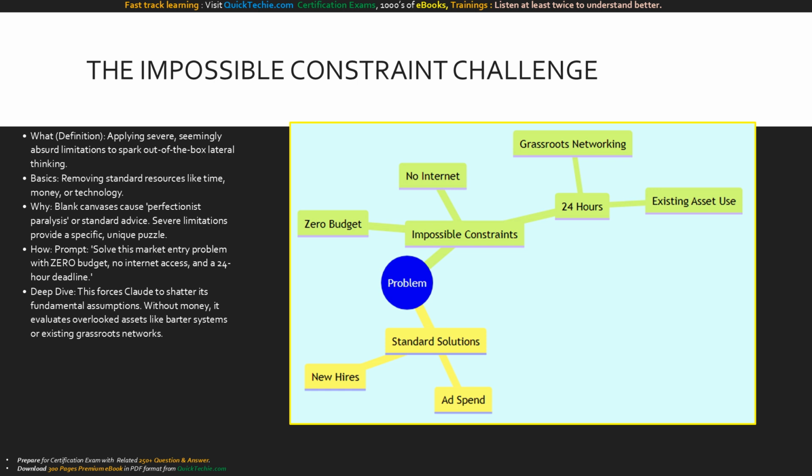This mind map contrasts standard problem-solving with our impossible constraints methodology. At the top, standard solutions rely on typical resources like ad spend. But by branching into impossible constraints, cutting off budgets and internet, the AI is forced to generate entirely different nodes, like grassroots networking and utilizing existing assets.